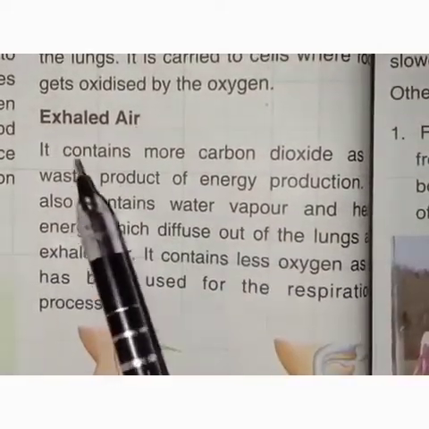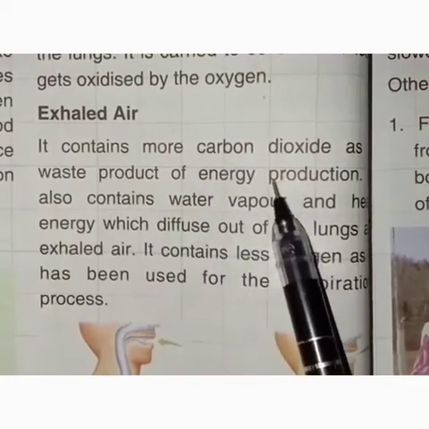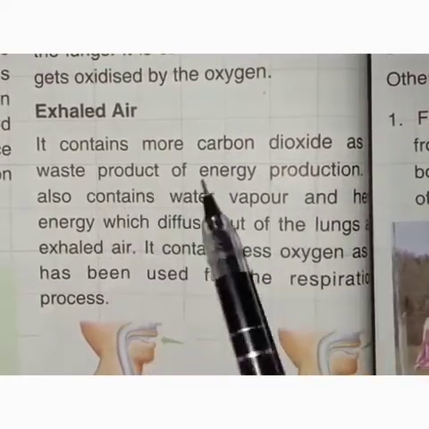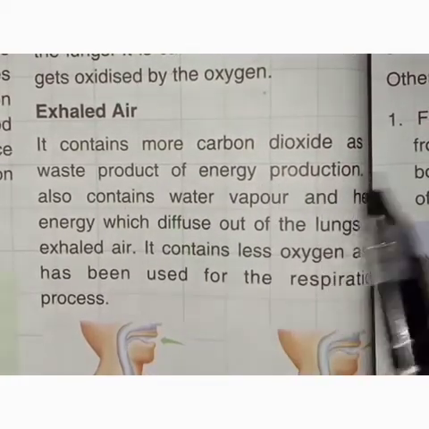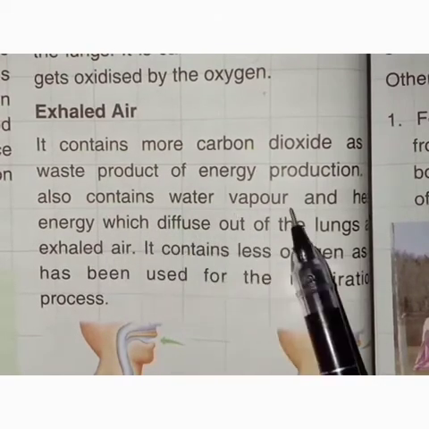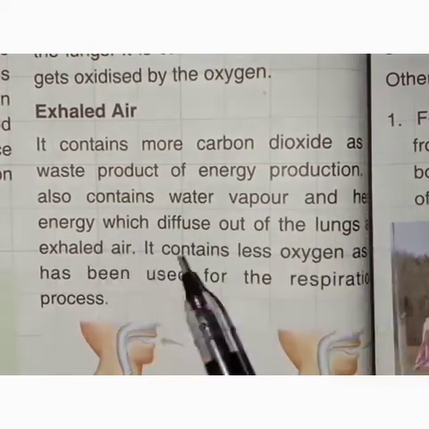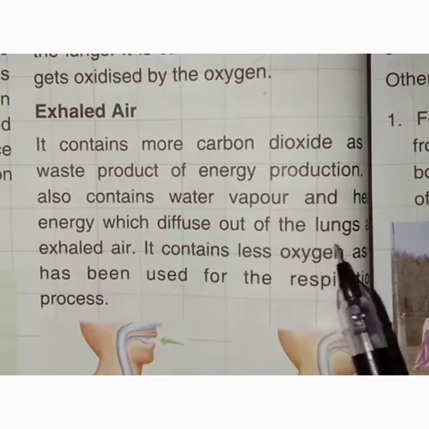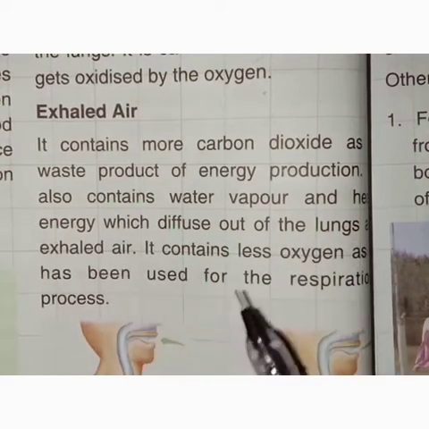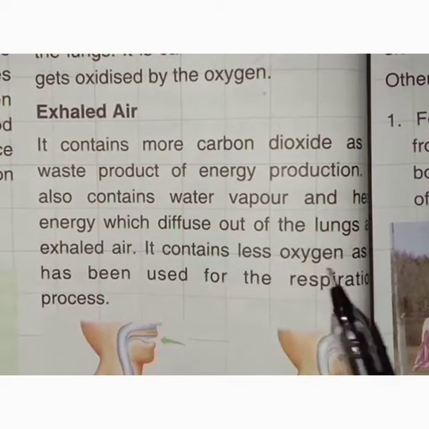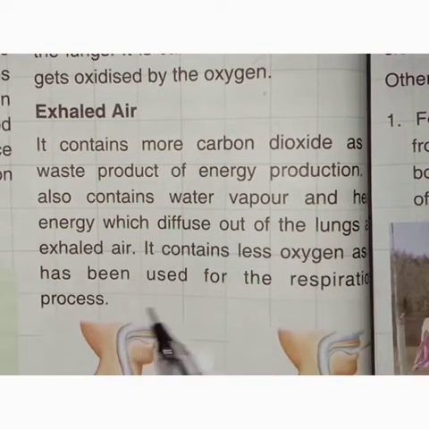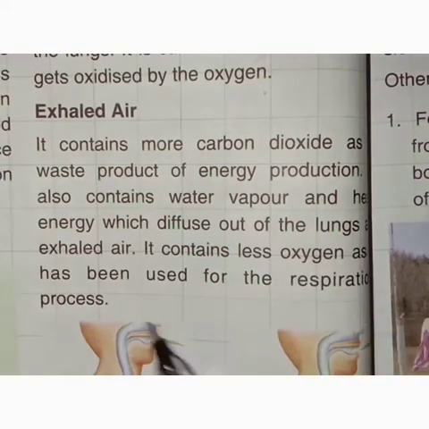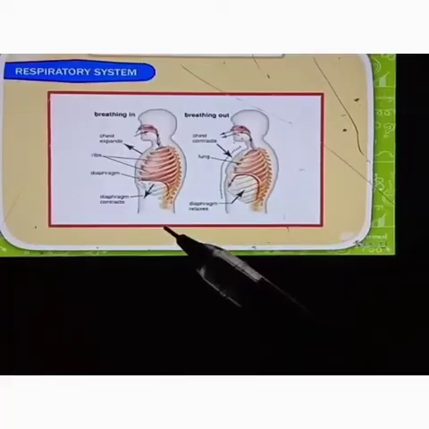Exhaled air contains more carbon dioxide as a waste product of energy production. It also contains water vapor and heat energy which diffuse out of the lungs as exhaled air. It contains less oxygen as it has been used for the respiration process.